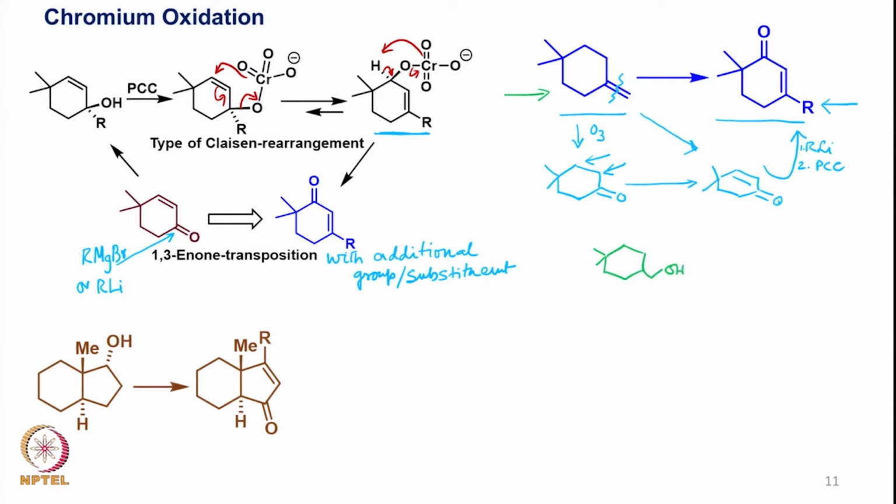If OH is put here, then the moment you start thinking about it, there could be many different ways by which you can do it. However, if you convert this into a tosylate and do the elimination from this particular position, you get the double bond here. So you can convert this into the olefin and then carry it out. Alternatively, of course, you can convert this into the corresponding aldehyde and then think of alternative ways of converting this into the final product.